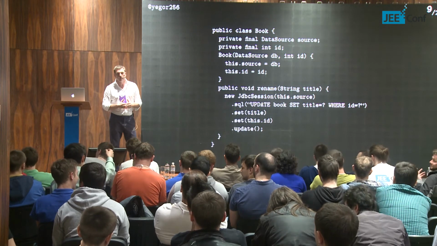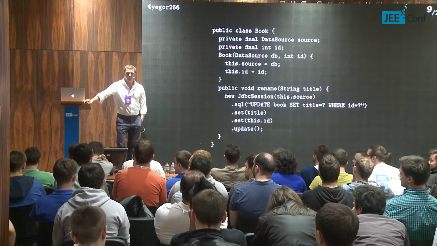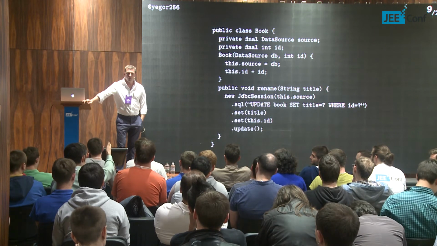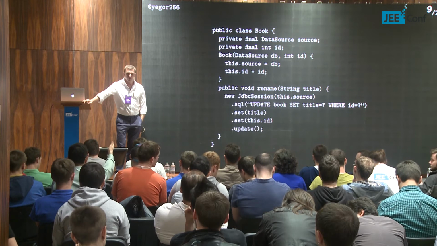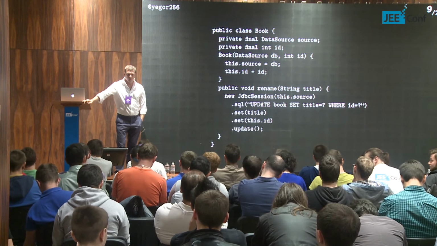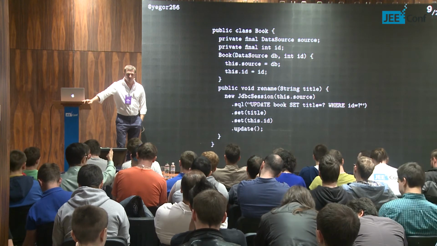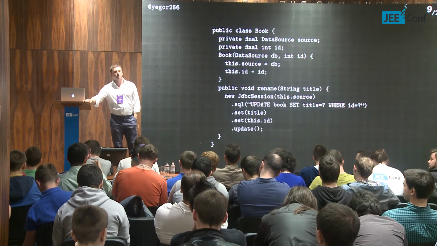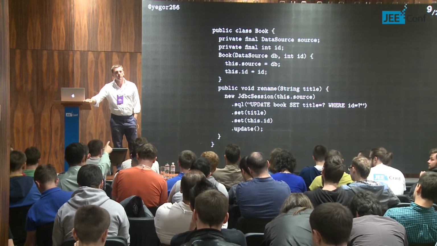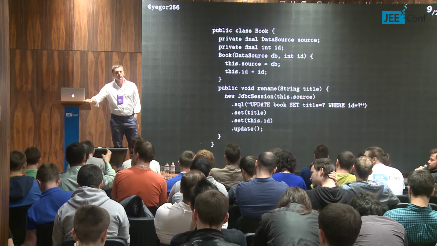Why should we couple the book implementation to a specific storage? Why not use, let's say, a repository as a parameter of the book constructor? I don't know how the repository will implement storage. It's possible to store information in JDBC, or in a list, or in a file. I think it will be a more flexible solution. You will have only one book and a repository as a constructor parameter, and you will have a lot of repositories, JDBC repositories.